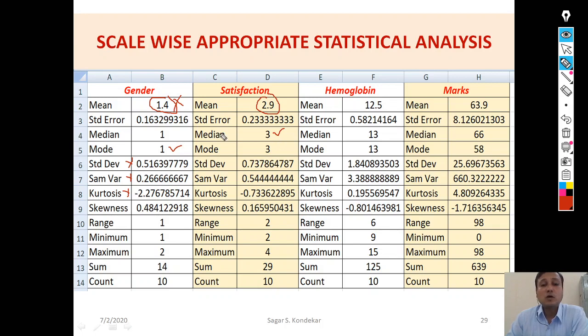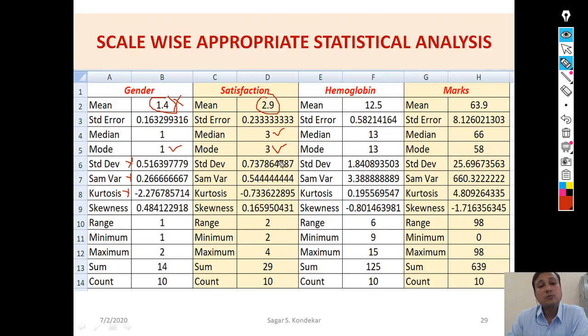Median means the respondent who is in the middle of the data has the opinion that, so far as satisfaction is concerned, it's fine, okay, not so good, not so bad.